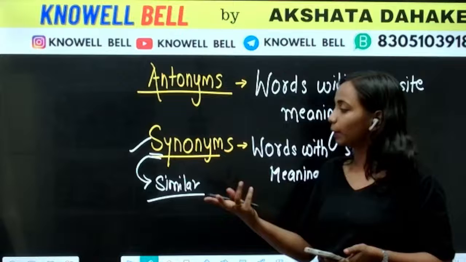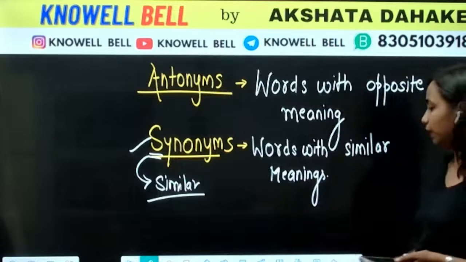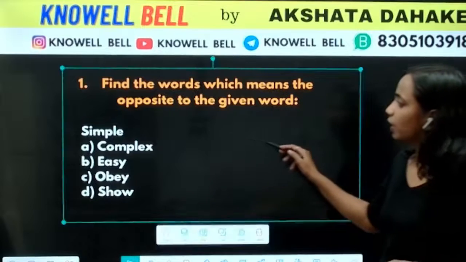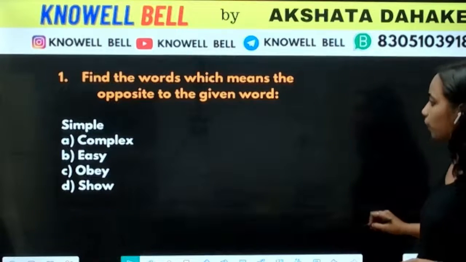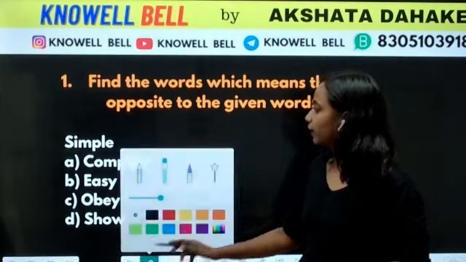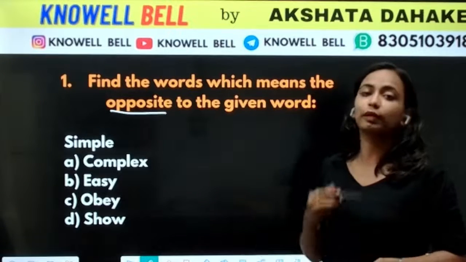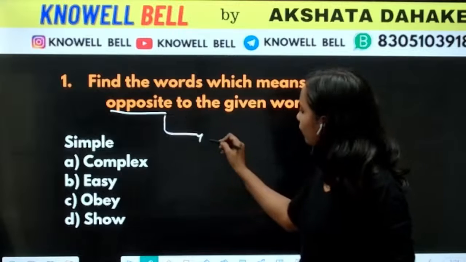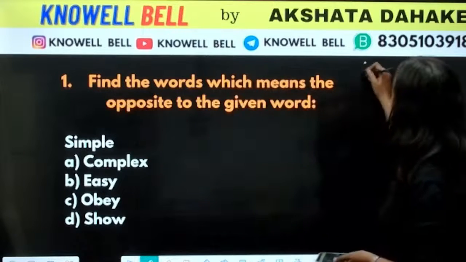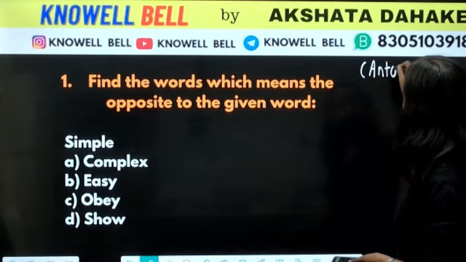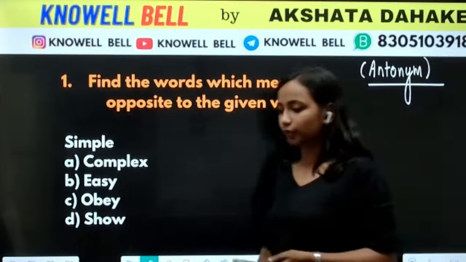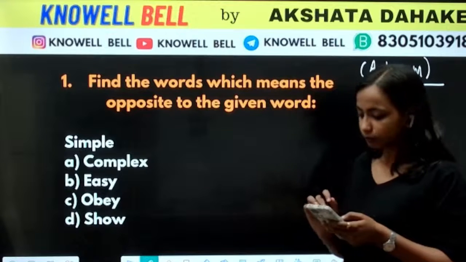Words with similar meaning, synonyms. Words with opposite meaning, antonyms. So we are going to directly start with the questions. The first question is to find a word which means opposite to the given word. That means we have to find the antonym. The question is asking for the opposite word.